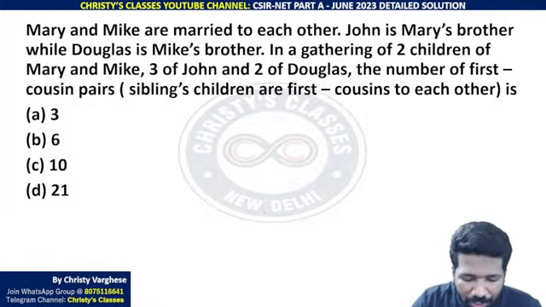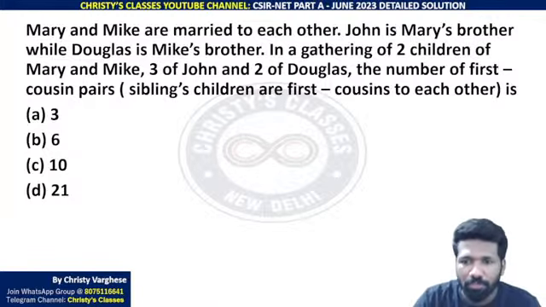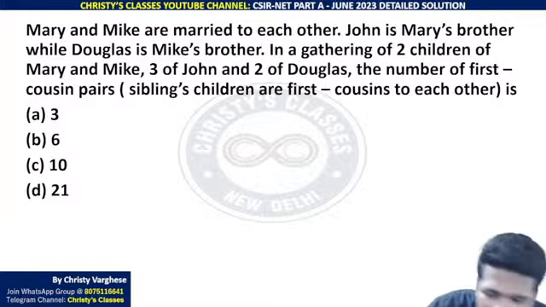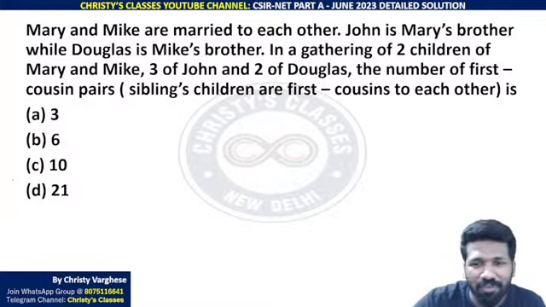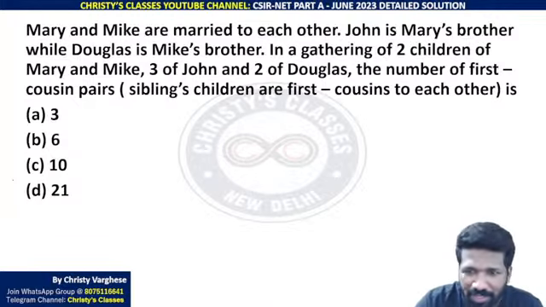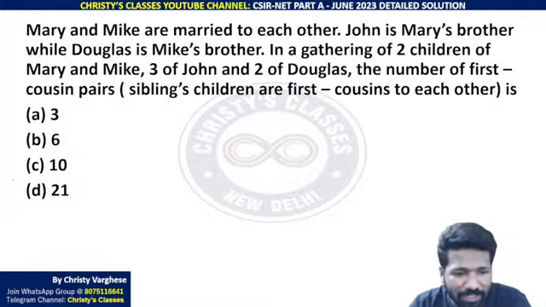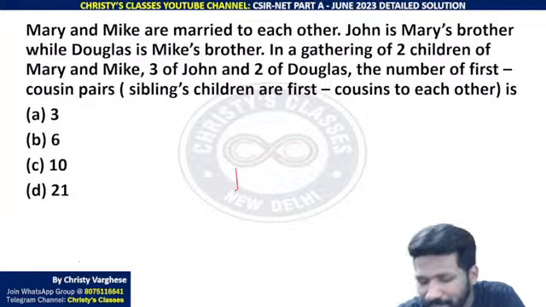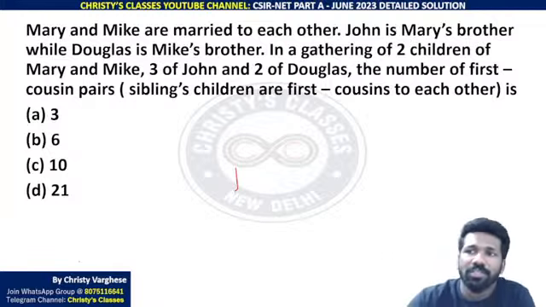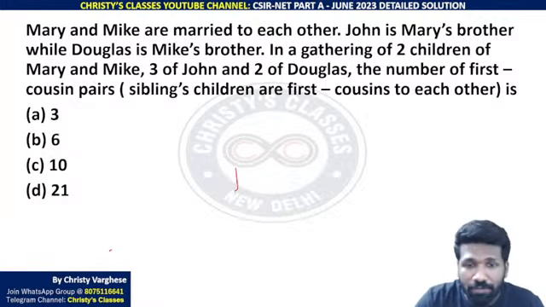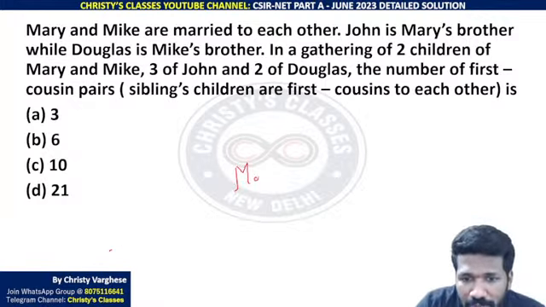Mary and Mike are married to each other. Normally by name you cannot assume the gender, but for convenience we will just assume Mary is female and Mike is male. In the CSIR-NET exam or any competitive exam, this is one thing that you should keep in mind: the gender cannot be assumed unless mentioned in the question.